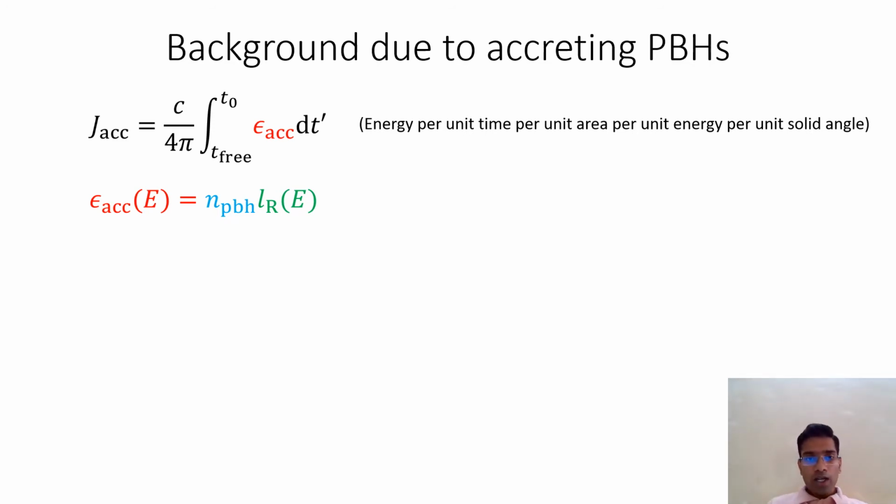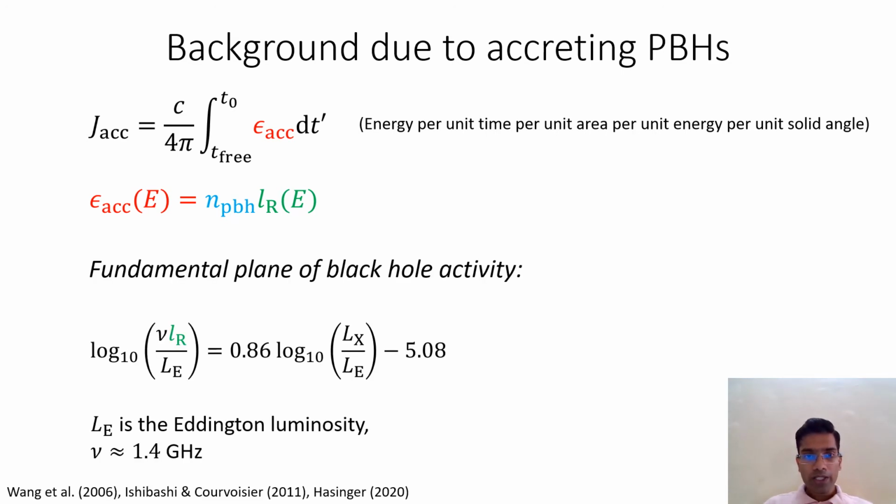the magnitude. However, at very high redshifts, we are not certain about the mechanisms and we do not have the data. And for that reason, we use a more conservative approach and we use some kind of empirical relations. Those relations are known as the fundamental plane of black hole activity, and this is the relation that we use in our work. In this relation, Lx is the luminosity in the X-ray band, Le is the Eddington luminosity, and this relation is calibrated at a frequency of 1.4 gigahertz.